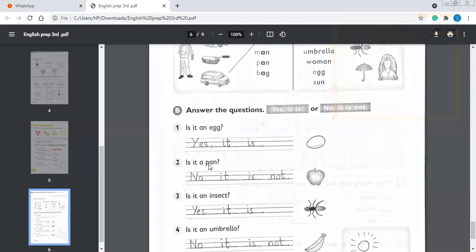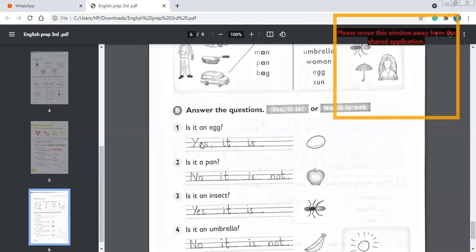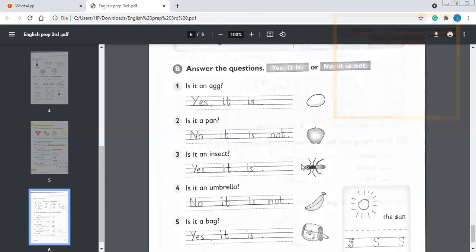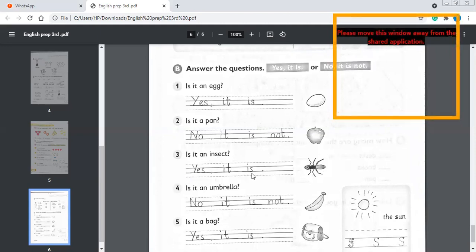Number 2, is it a pen? क्या ये एक pen है? No, this is not. This is an apple. So again, is it a pen? No, it is not, as I have done for you. Number 3, is it an insect? क्या ये एक insect है? Yes. So we will write from here, yes, it is.